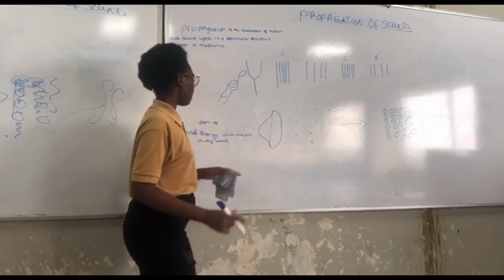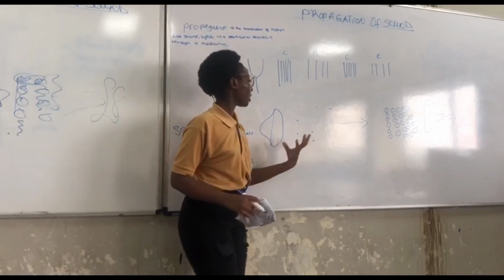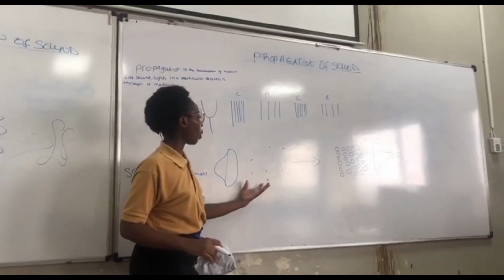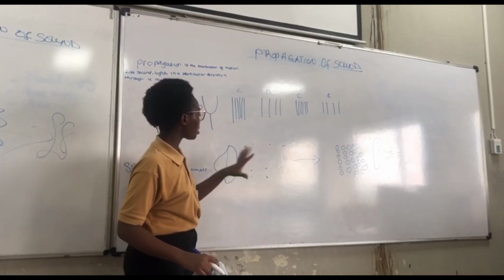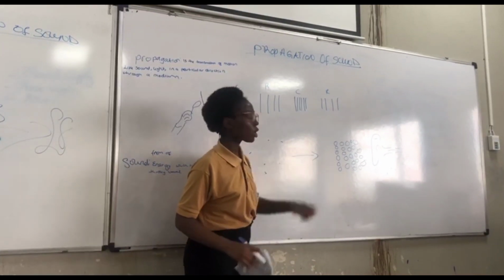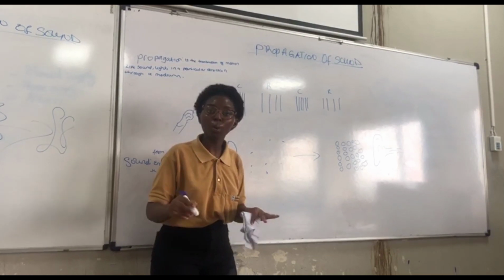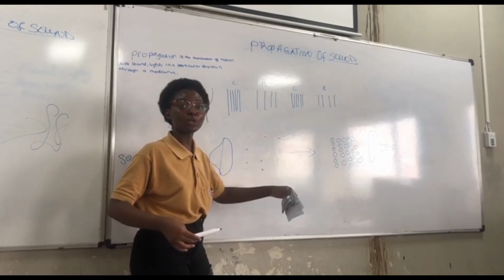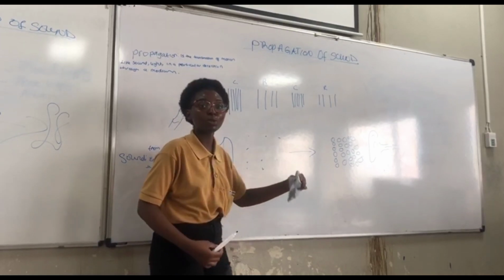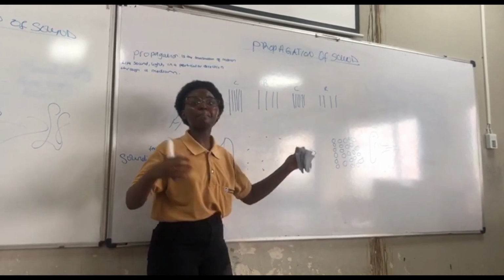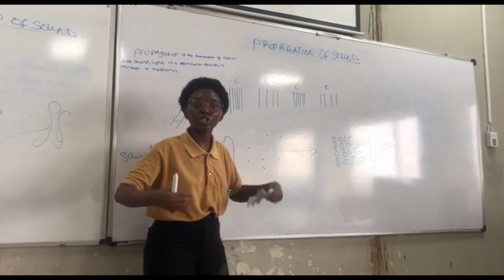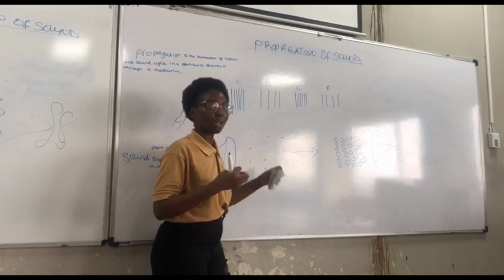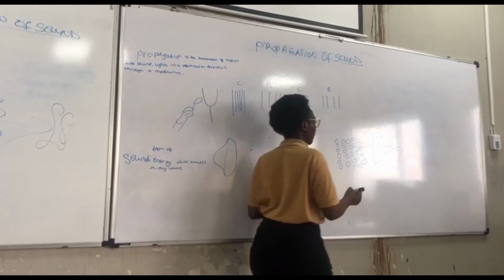We took an example of a speaker again, where the speaker was playing, and the particles transferred the disturbance from the speaker to the ear. Here, the particles were not moving, but the disturbance was passed on from one particle to the adjacent particle, creating multiple rarefactions and compressions, hence producing sound until it reached the ear.